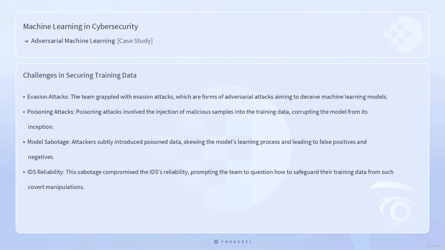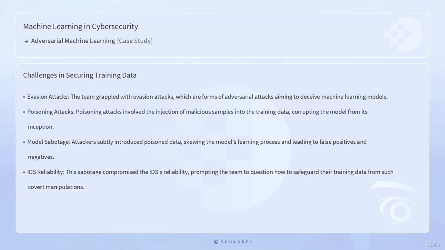While grappling with evasion attacks, the team also faced another formidable challenge: poisoning attacks. These attacks, as described by Steinhardt, Koh, and Liang, involved the injection of malicious samples into the training data, corrupting the model from its inception. Jessica discovered that the attackers had subtly introduced poisoned data, skewing the model's learning process and leading to false positives and negatives. This sabotage compromised the IDS's reliability, and the team questioned, how can they safeguard their training data from such covert manipulations?